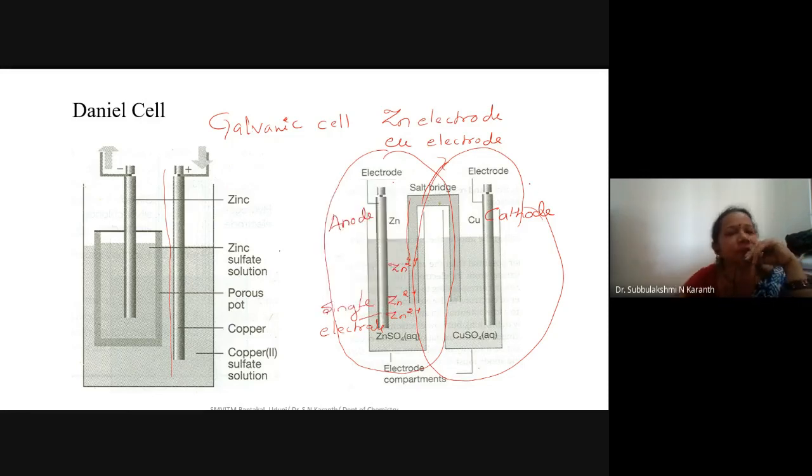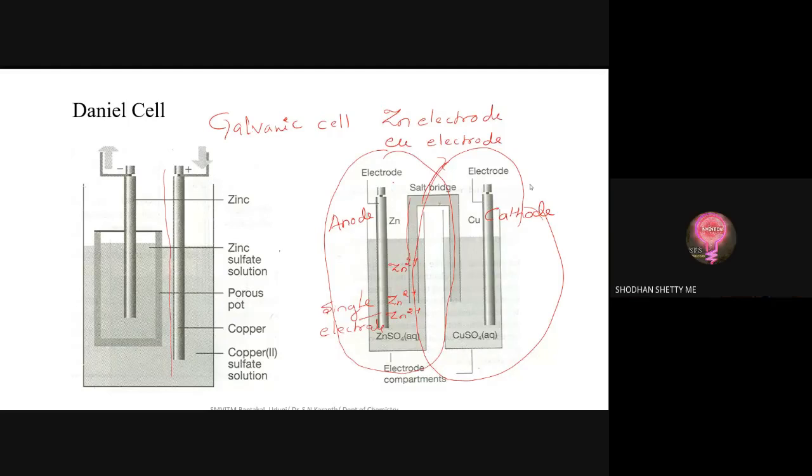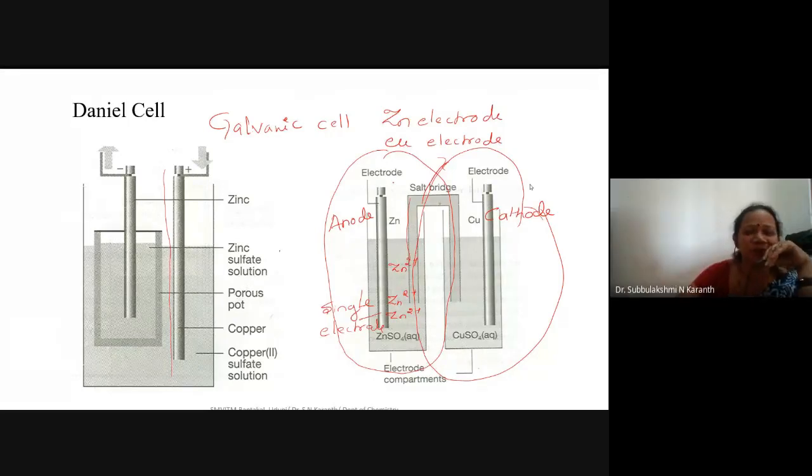what is the charge carried by the zinc electrode? Anyone? If you observe the picture diagram, then you can predict easily. Negative or positive? One answer I got was positive, another negative. Which one is correct? Positive? No. Generally, in an electrolytic cell the anode is positive.